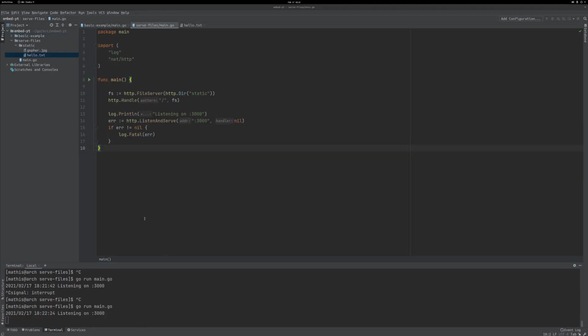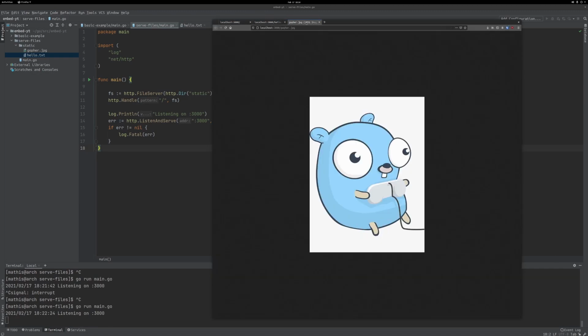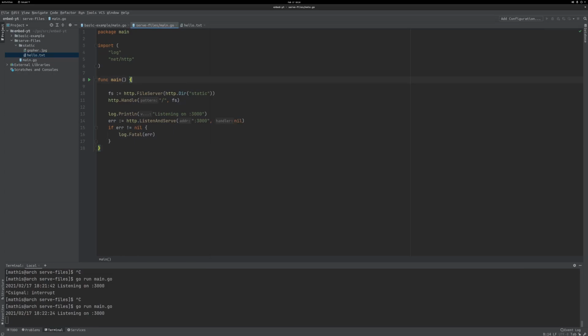Now let's take a deeper dive into the file system part of the embed package. If you're a Golang developer, this should be pretty familiar to you. We have a plain old HTTP server serving up some static files in the static file folder. Now if we go to its address, you can see that we can open up both these files, and that works fine. But as you can imagine, if we remove those files and we just run the main binary, those files will not show up there.